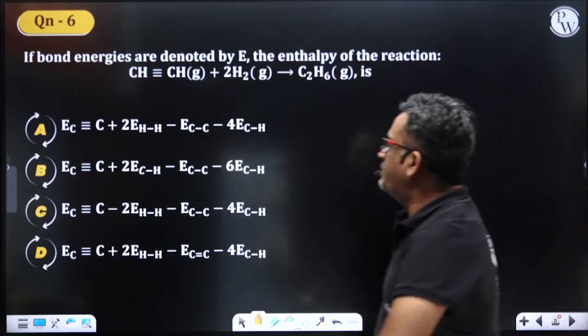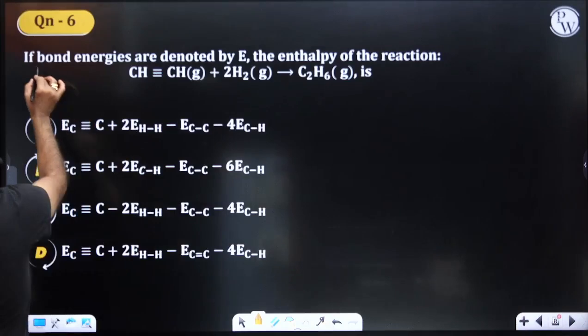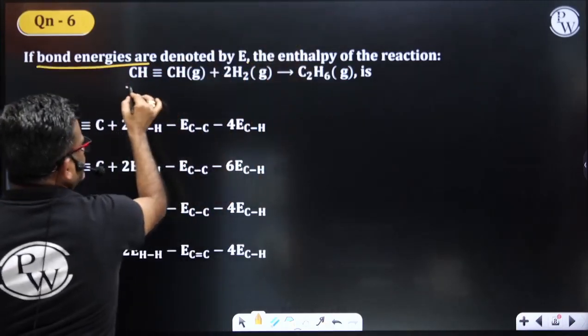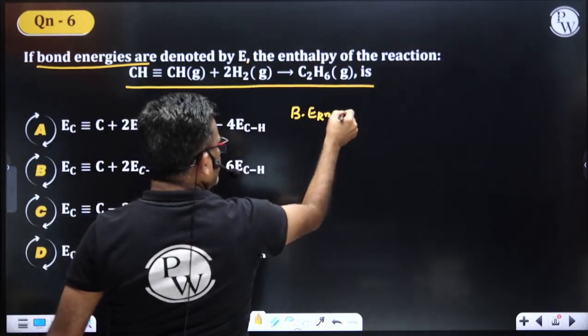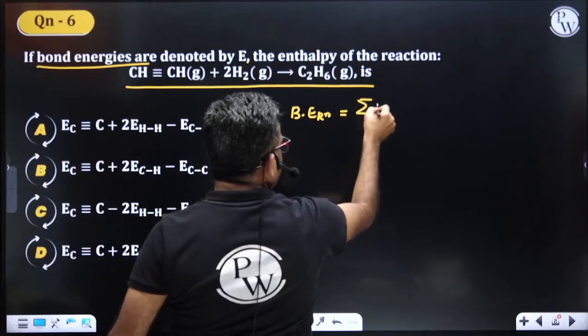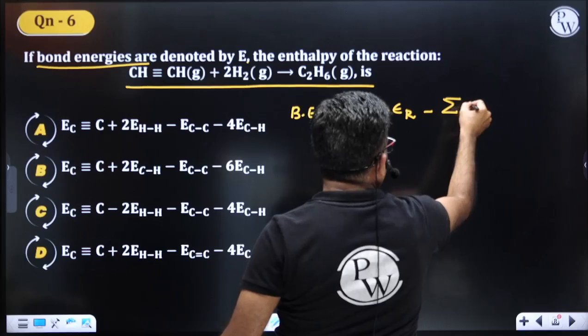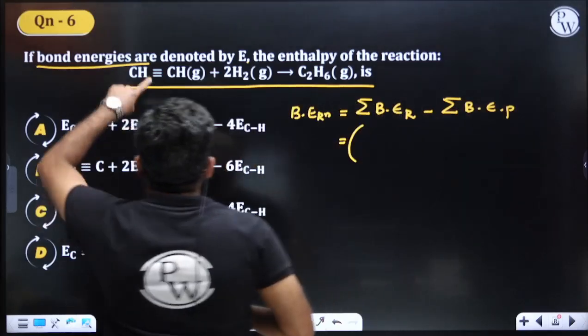See, bond enthalpy questions have been asked repeatedly, so I have taken some 2-3 examples, students. If bond energies are denoted by E, the bond enthalpy of this reaction. I already told you the bond enthalpy of the reaction is summation bond enthalpy of reactants minus summation bond enthalpy of products. Which are the reactants?